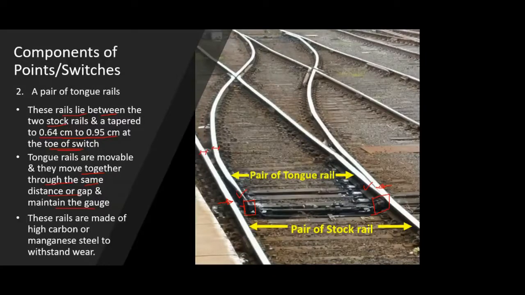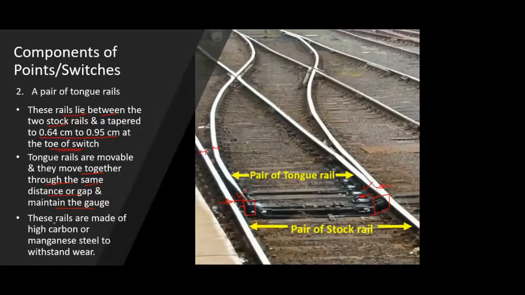So if I move this tongue rail on the left hand side by some distance or the gap that you see here, the same gap or the same distance, this tongue rail on the right side will also move to the left. And these tongue rails, as you can predict, are movable parts, but also a lot of wear and tear is going to happen on this part because it's movable, as well as the load is coming from the moving wheels.